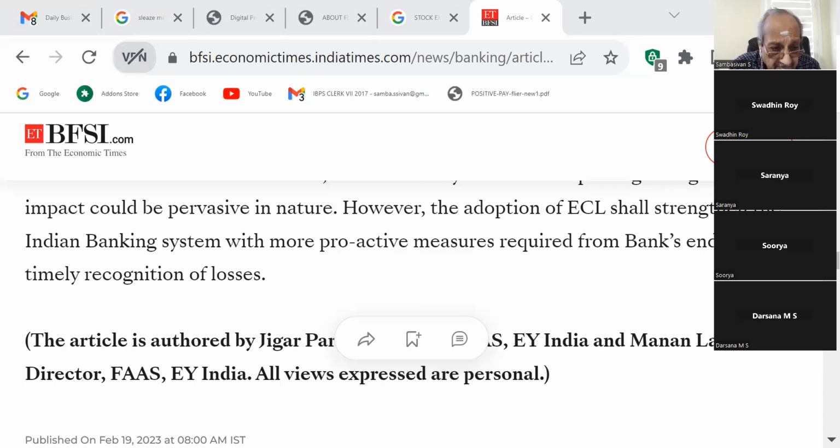But if the provisioning norms are going to shift, it will be very important for candidates who are working in NPA. Actually, they have not done it. It has not been accepted seriously. If it had been accepted seriously and put into practice, it would have been told to us. But since people are only in the thinking stage, this much has not come. Okay. Okay, sir. So that's what it is.